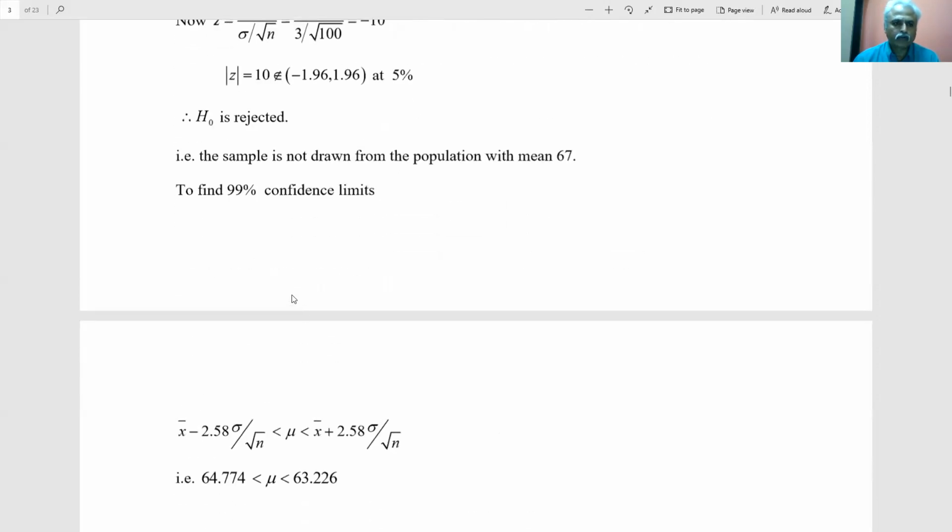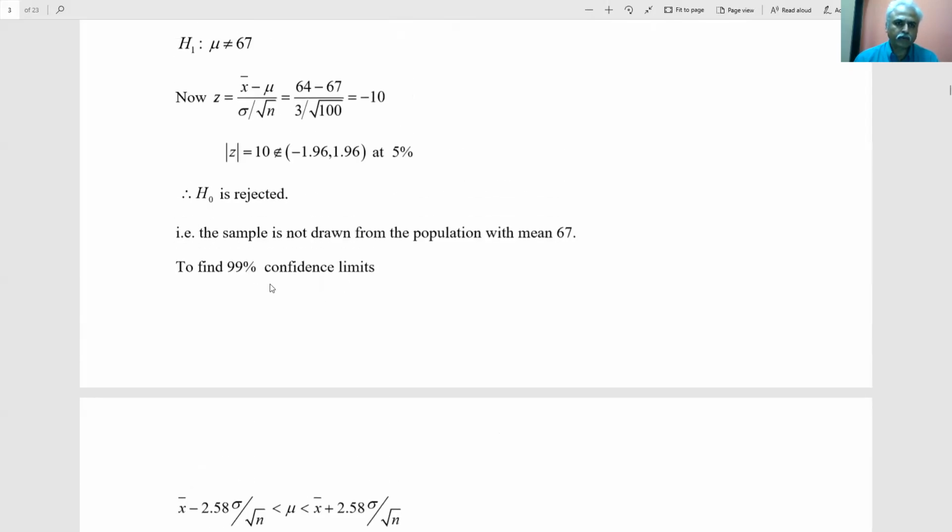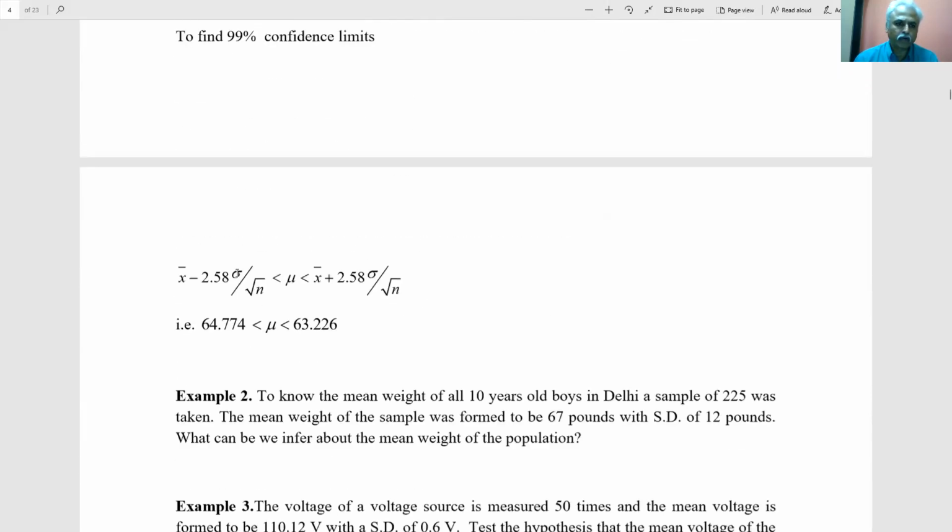So to find the 99% confidence limits, it should be sample mean minus 2.58 sigma by root n, for 99% confidence limit. If it were asked for 95% confidence limits, I would have substituted 1.96 here. So this is the formula: x bar minus 2.58 sigma by root n, x bar plus 2.58 sigma by root n.